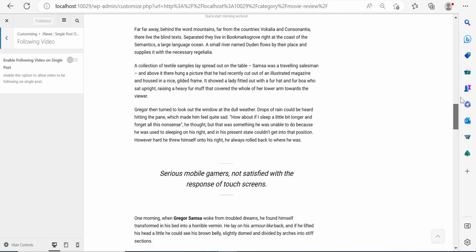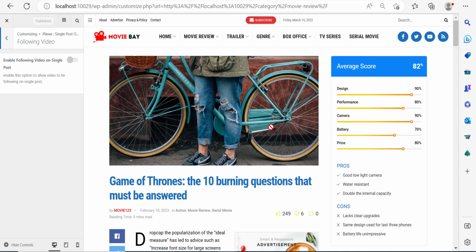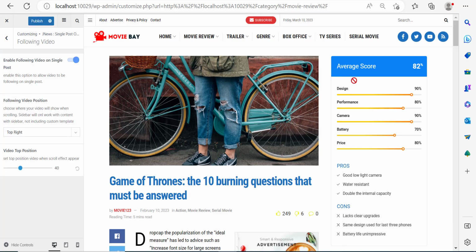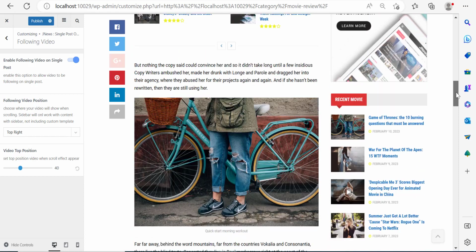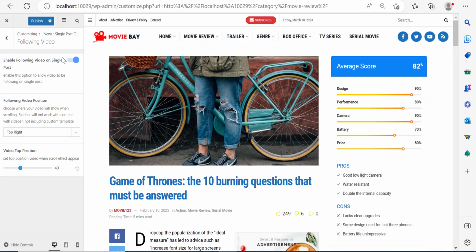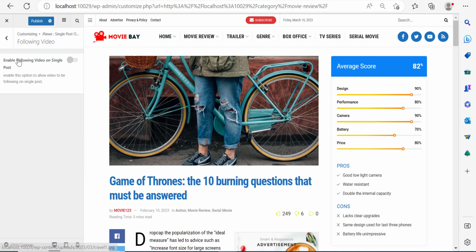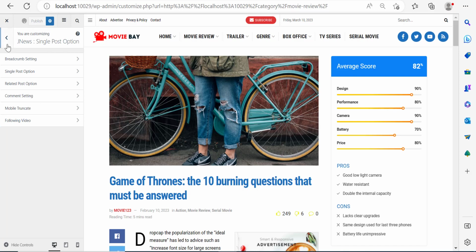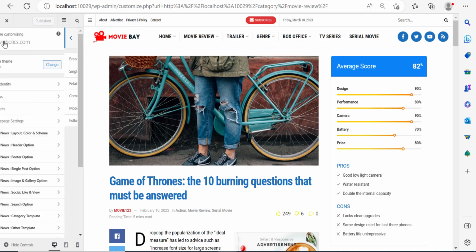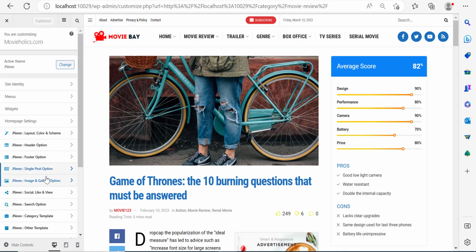So for example, if you have a video that you've added at the top of a post, and you enable following video on single post, what's going to happen is that when you scroll down, the video is going to follow you. But since we have no video for this post, I'm not going to enable it. And even if you do have a video, there's no reason to keep a video following people around. You need to leave people the liberty of choosing what they want to see. Now we've wrapped up the single post option.